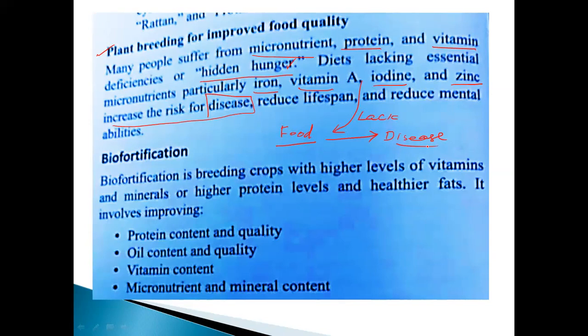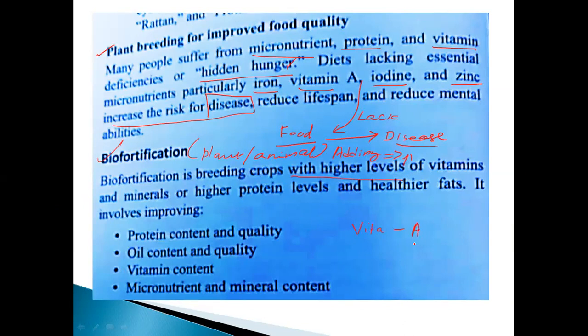It involves improving. What is meant by biofortification? Simply, bio means plant or animal, isn't it? We are adding substances. That is very, very important. Biofortification is breeding crops with higher levels. We are increasing the content. Suppose, take an example, vitamin A.